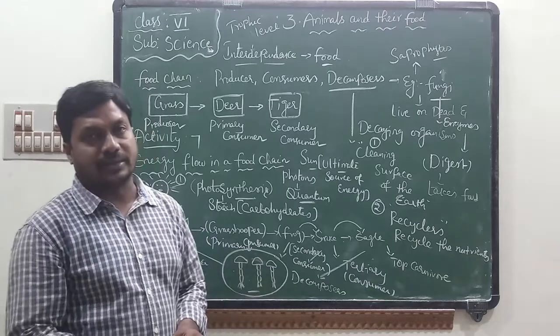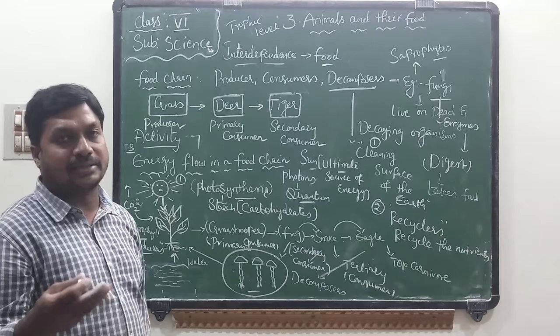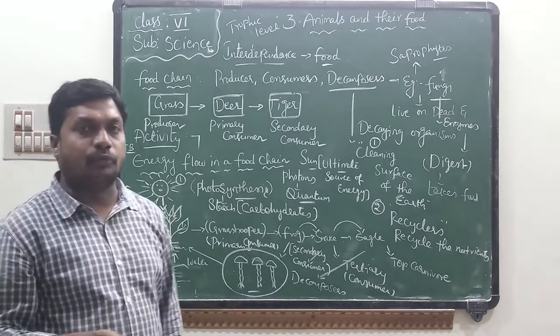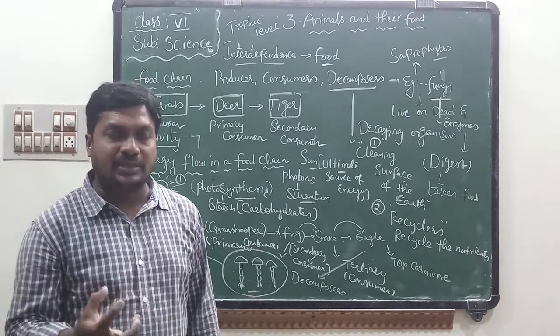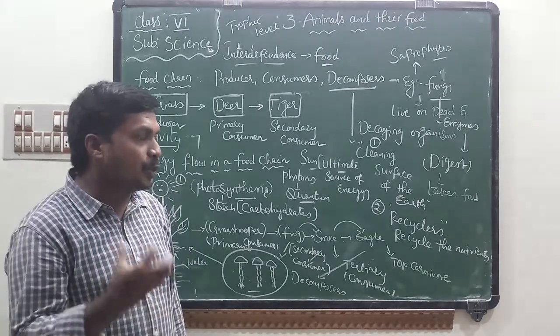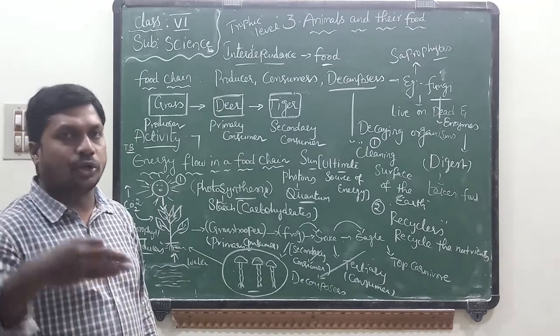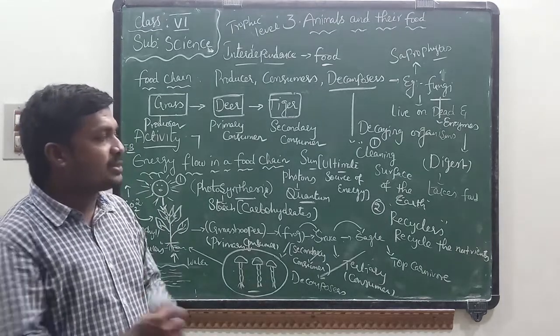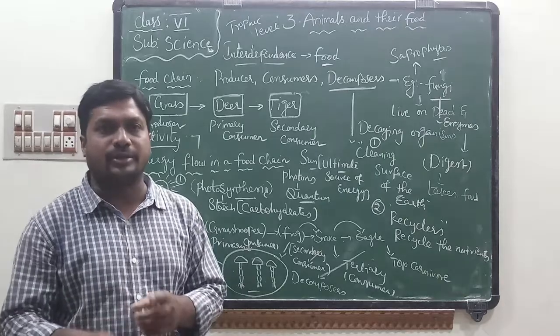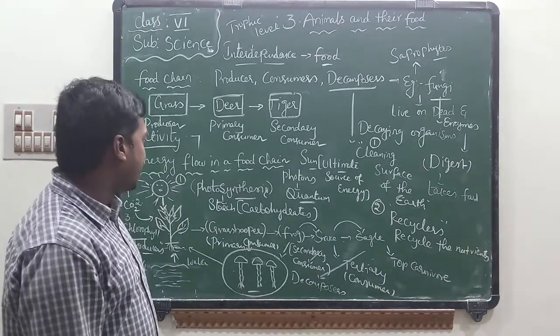Why are they called recyclers? Fungi release some enzymes on dead bodies of plants and animals, which help to decompose the dead bodies, and this helps them take food material, and some nutrients are also supplied to soil, soil to plants, plants to consumers. So they recycle the nutrients from dead bodies to soil, soil to plants and other consumers. That's why they are known as recyclers.